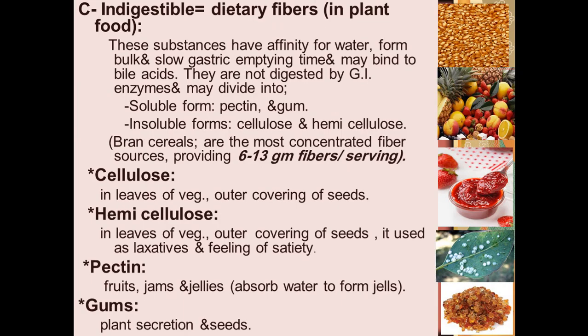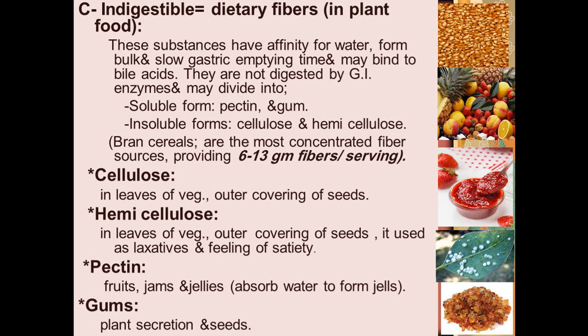And we have the third type, which we call the indigestible form. They are the dietary fibers in plant food. These substances have a great affinity for water and form bulk, so they slow the gastric emptying time, and they may have the ability to bind to bile acids. They are not digested by the GI tract enzymes and may be divided into soluble and insoluble. The soluble forms are pectin and gum, and the insoluble forms are cellulose and hemicellulose.